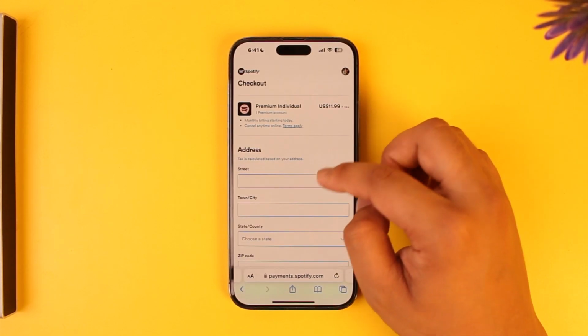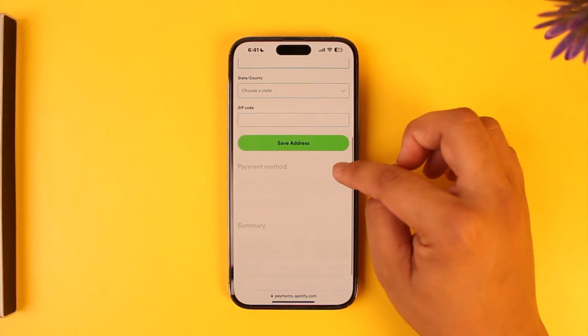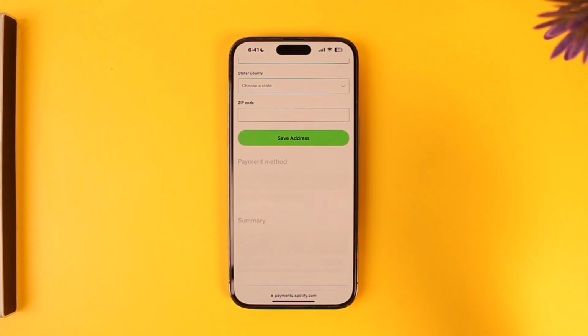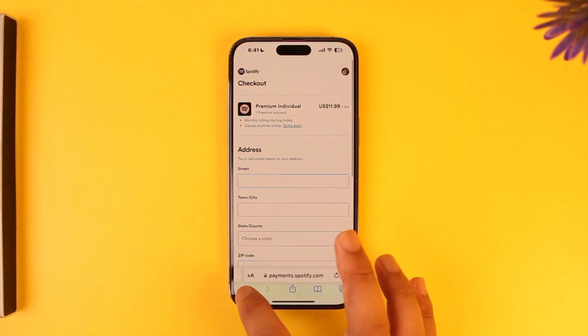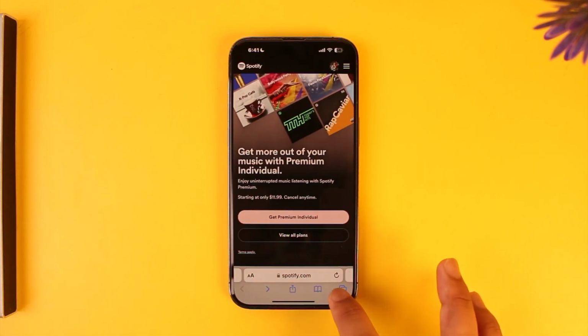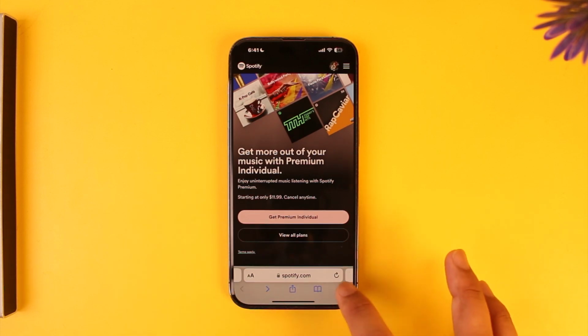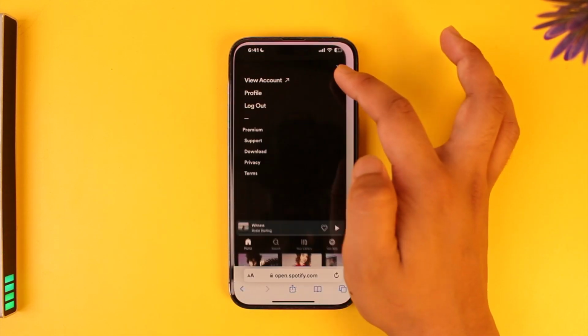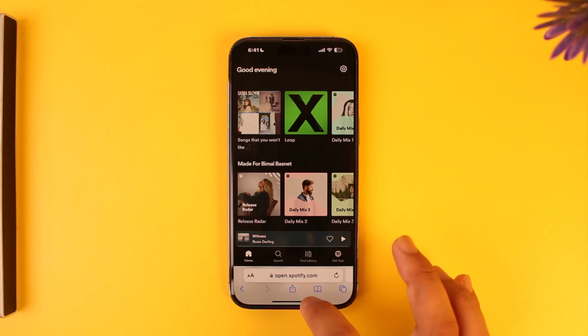Once you've done that, all you have to do here is simply enter your address and make sure to select a payment method, which will give you credit, debit card, or PayPal account. So depending on what you want to do, make sure that the payment details are correct, and once your payment method has been verified, you will be able to get Spotify Premium. So this way you will be able to upgrade to Spotify Premium in iPhone.